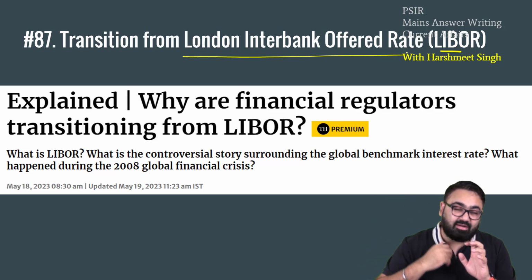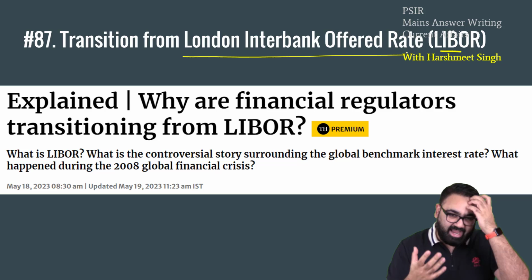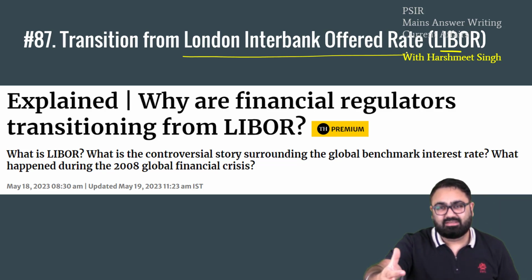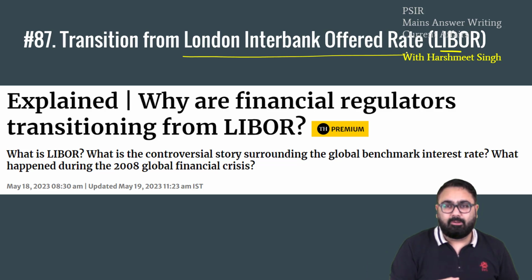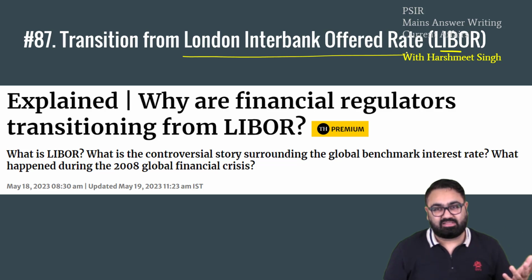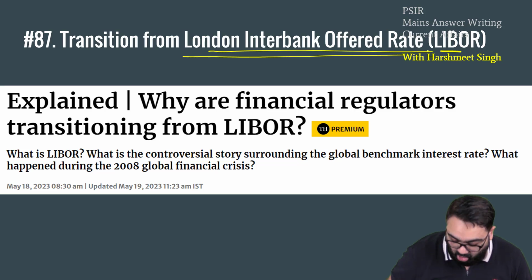So if someone comes for a big withdrawal from the bank, they need cash for a short duration. So banks take a loan from some other banks for a very short tenure. The rate of interest that is charged for an interbank loan, an interbank transaction, is called Libor, the London Interbank Offered Rate.